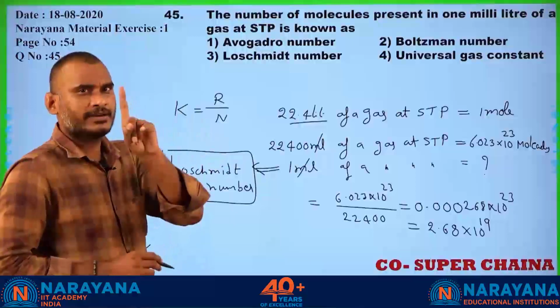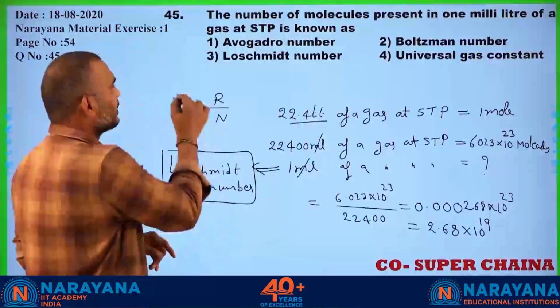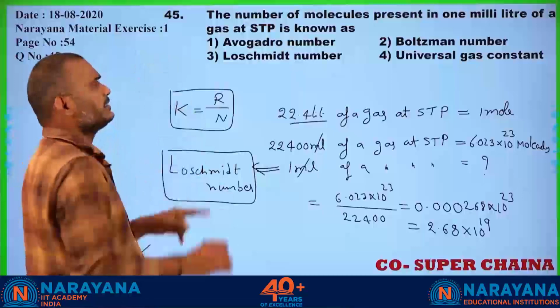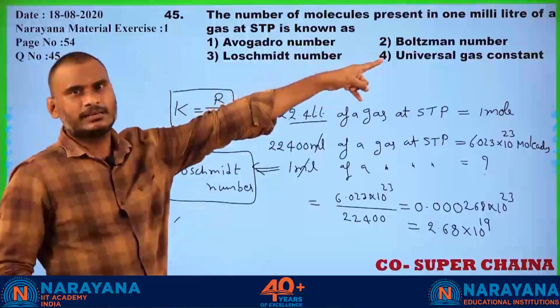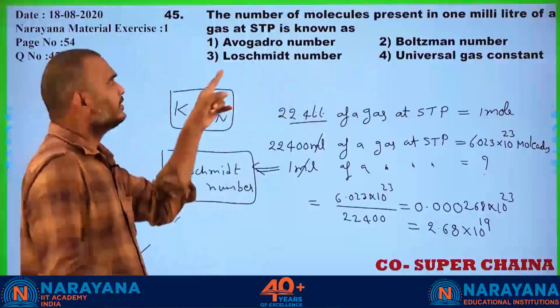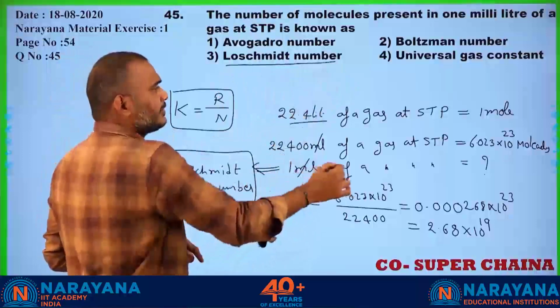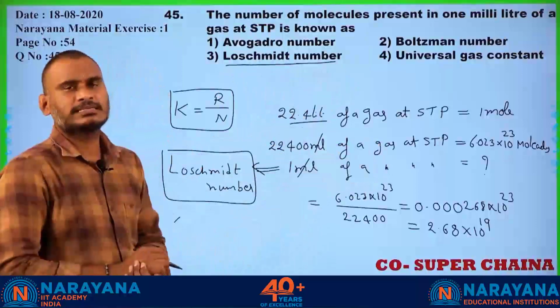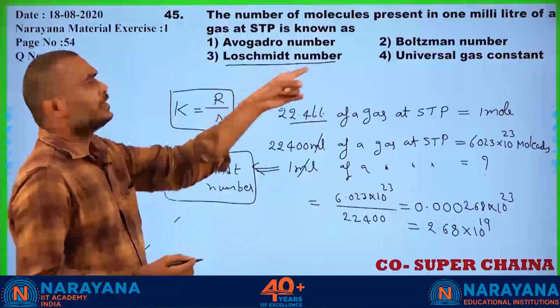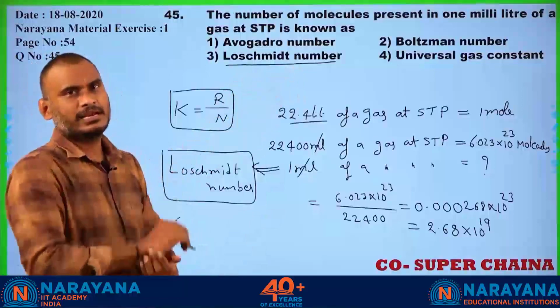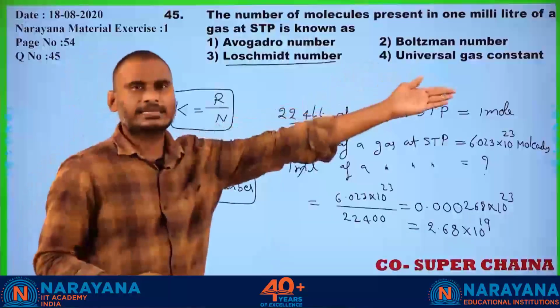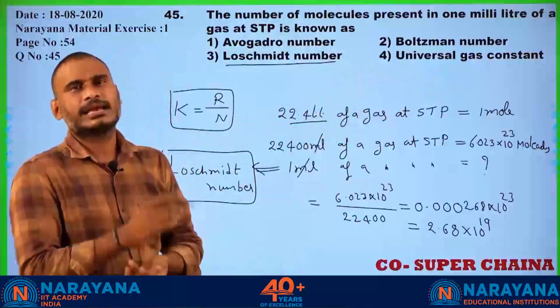If you calculate it per atom or per molecule, then that is called the Boltzmann constant, R by N. The number of particles in 1 ml of gas at STP is the Loschmidt number. I thought everybody understood.